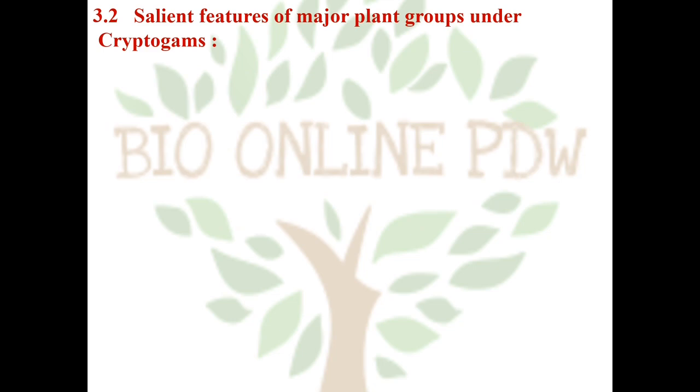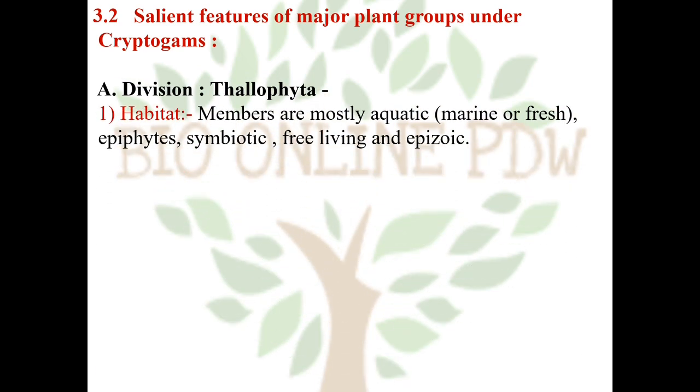Okay, let us start with the salient features of major plants which are grouped under cryptogams. The first division is Thallophyta. The first salient feature is habitat. Habitat is the place where an organism lives. The members of Thallophyta are mostly aquatic. They may be marine or freshwater forms.